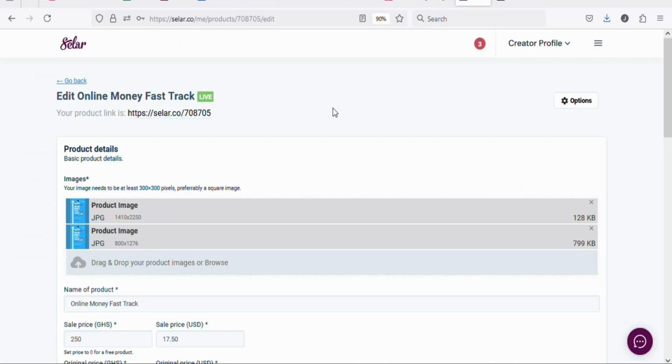All that you need to do is look at the title of your book and then write an article about it. In my case, it is Make Money Online Fast. You can see it right here. So you have to write the article related to the ebook that you are selling so that you can be able to sell it on Medium.com.